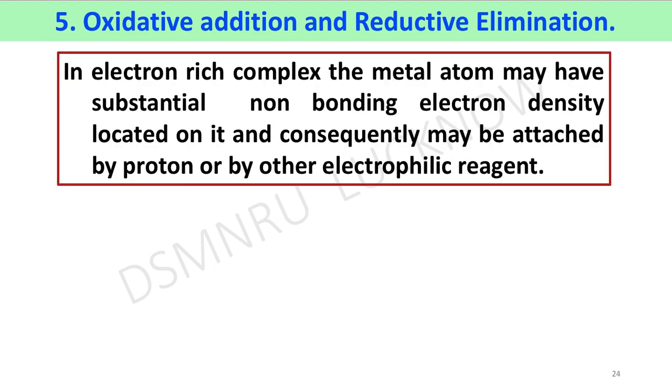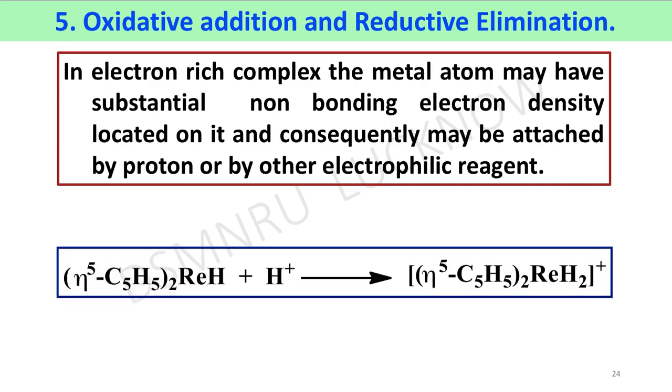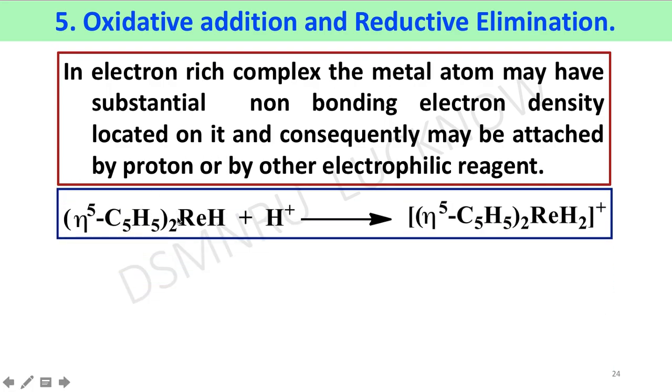In electron-rich complexes, the metal atom may have substantial non-bonding electron density located on it and consequently may be attacked by a proton or by other electrophilic reagents. For example, in bis cyclopentadienyl rhenium hydride complexes, the metal atom has non-bonding electron density that can donate to a Lewis acid like H plus ion, affording dihydride metal complexes.